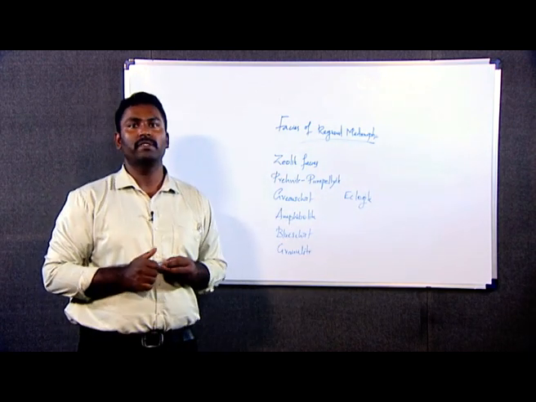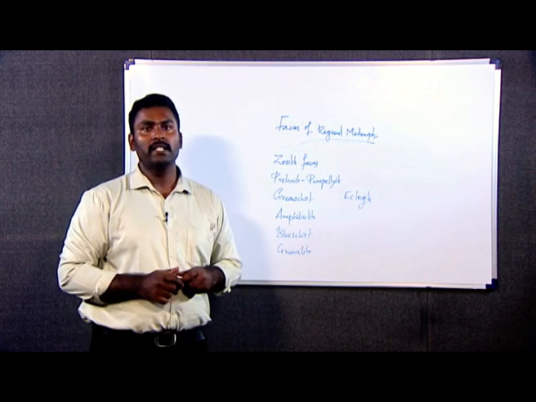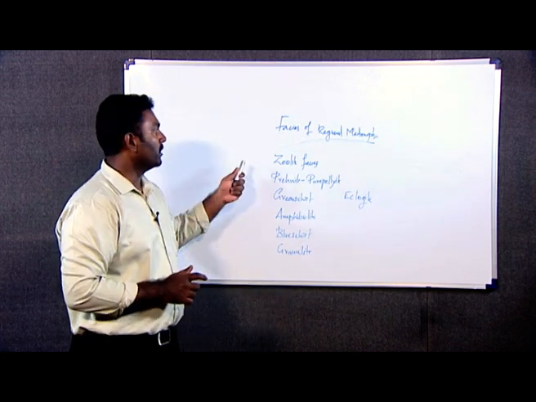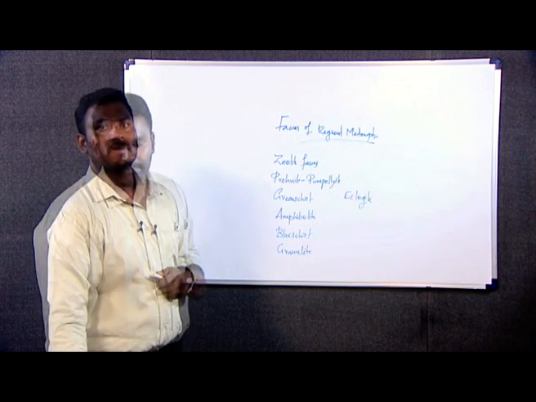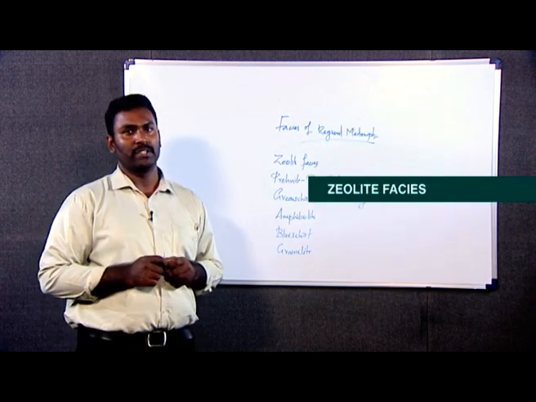So these are the important facies associated with regional metamorphism. Now we are going to discuss each one by one. The first one is zeolite facies.